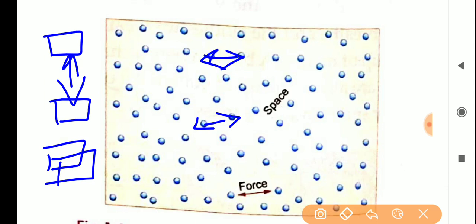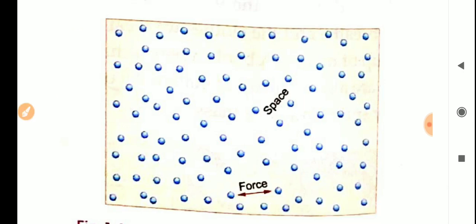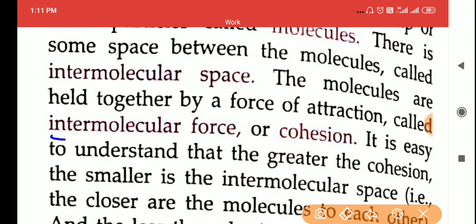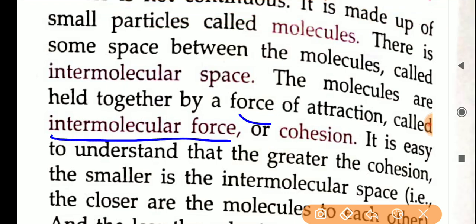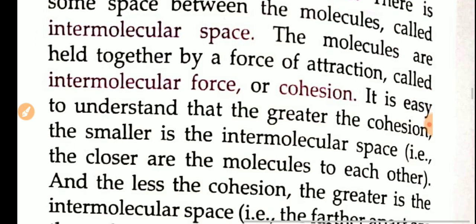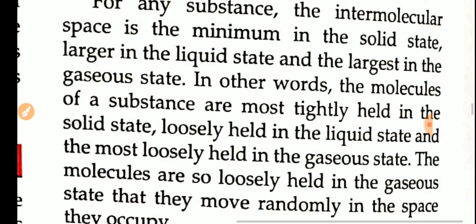So the attraction between one molecule and another molecule is called force of attraction or intermolecular force. The molecules are held together by this force of attraction. Okay, so this much only we have to study.